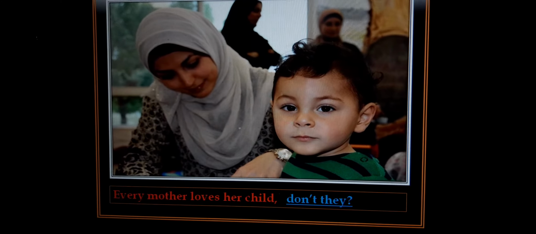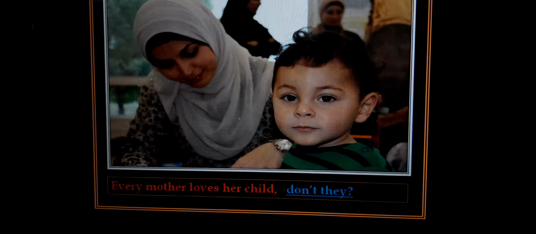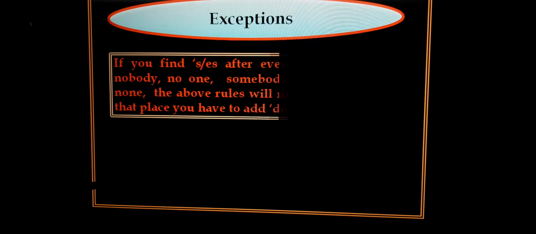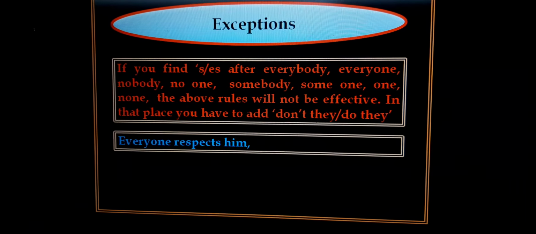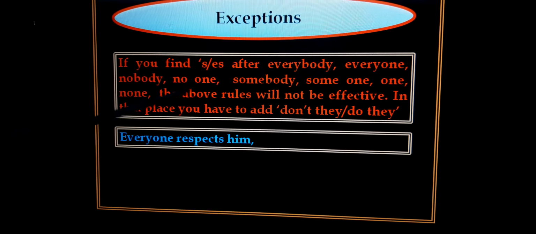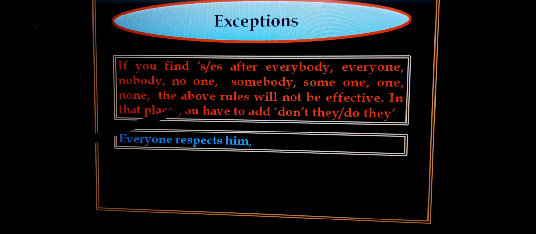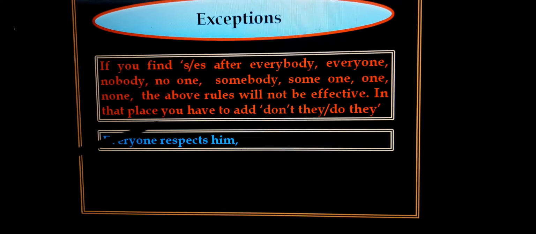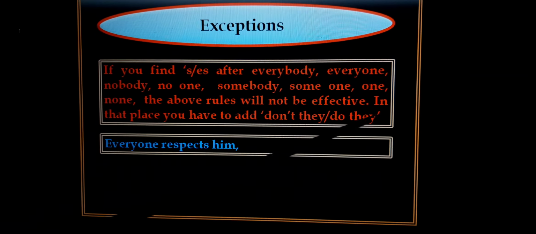Every mother loves her child, don't they? If you find s or es after everybody, everyone, nobody, no one, somebody, someone, one, none, the above rules will not be effective. In that place you have to add don't they or do they.